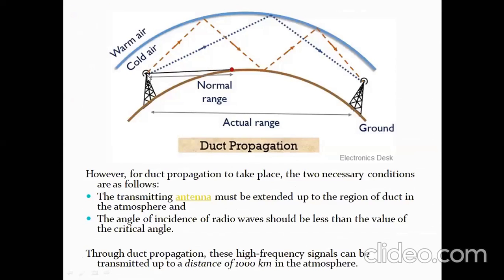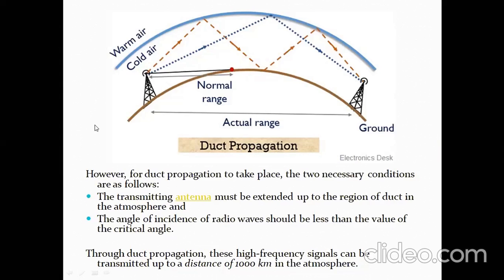This is what line of sight propagation. From here to here, the antenna can see the signal. Okay, it can send directly with ground wave propagation or surface wave propagation. Beyond this, if you want to transmit the signal, it is not possible by ground wave or surface wave propagation. We have to go for hop propagation, which is sky wave propagation, and we can use single hop or multi hop propagation, which I have explained before.